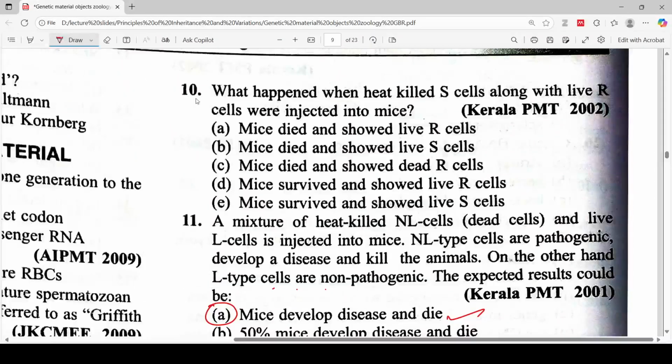What happened when heat-killed S cells along with live R cells were injected into mice? So the correct answer is option B: mice died and showed live S cells. Let's move to the next question.